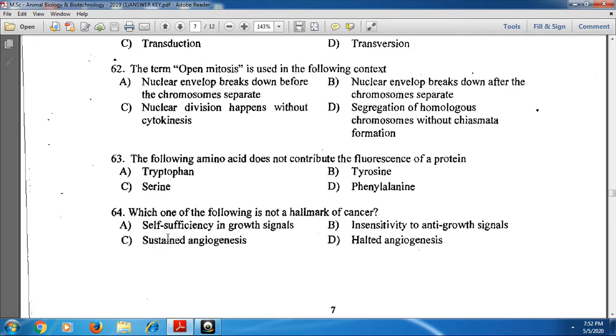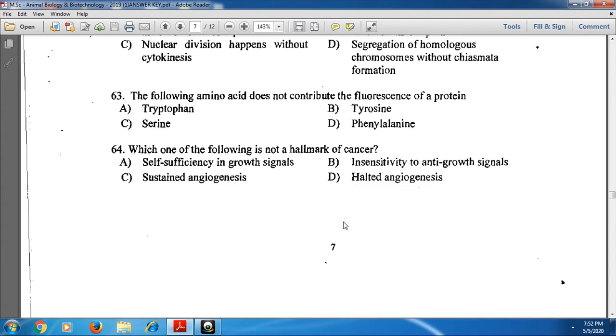And next for 64th, which one of the following is not a hallmark of cancer? Indefinitely growing cells are called cancerous cells. Angiogenesis means the formation of blood vessels.